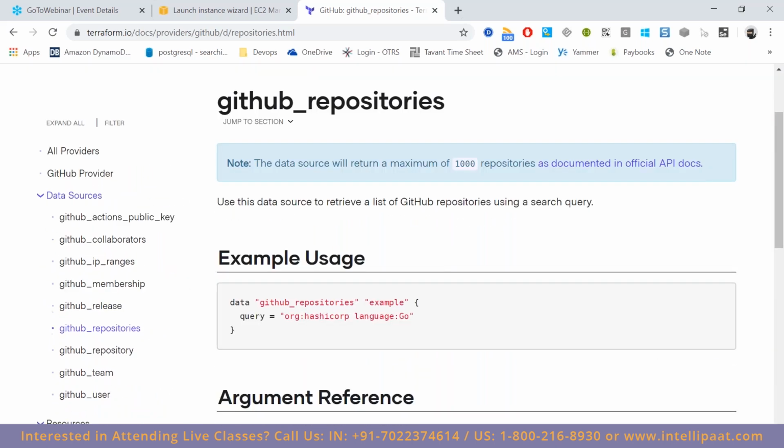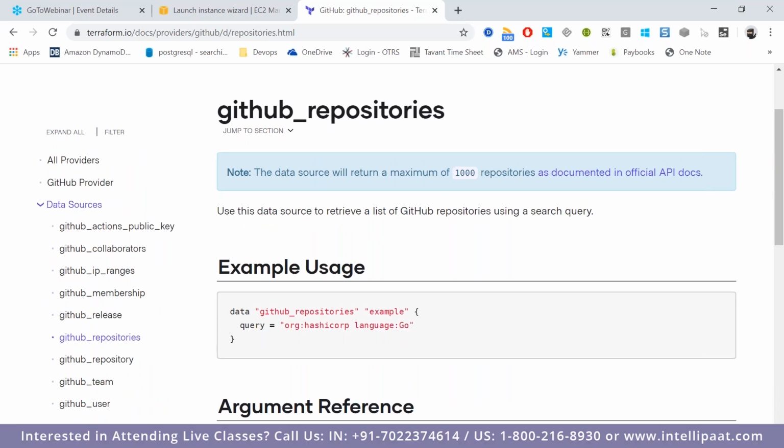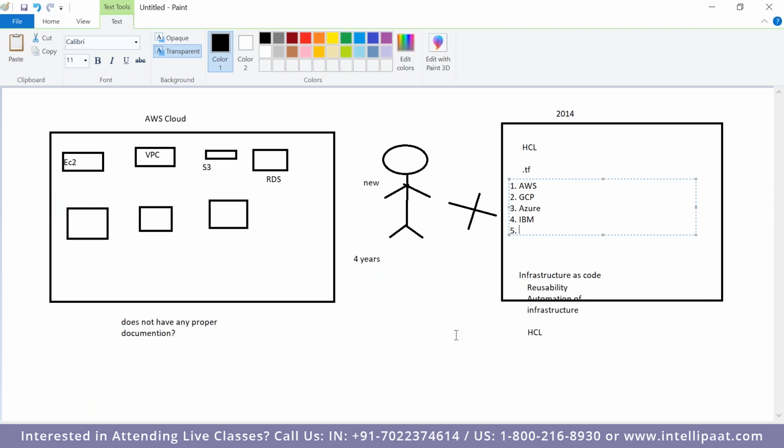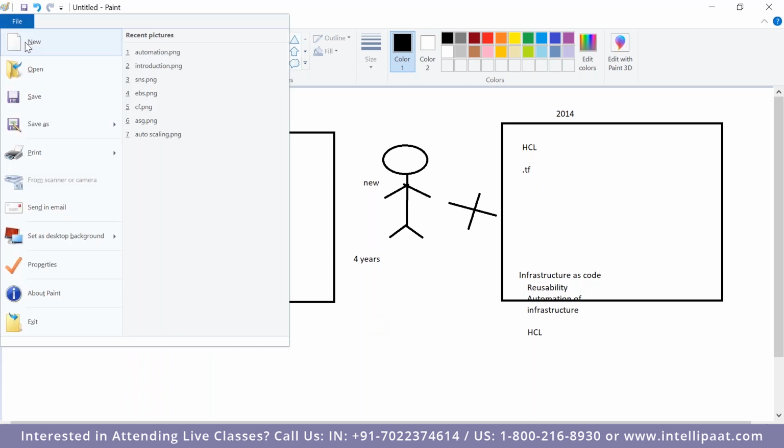Now we need to understand a few. Is it open source, or is it license based? It's open source. Whatever we are seeing is all open source. Cool. Now we need to understand a few terms before we get into creating any services using Terraform.